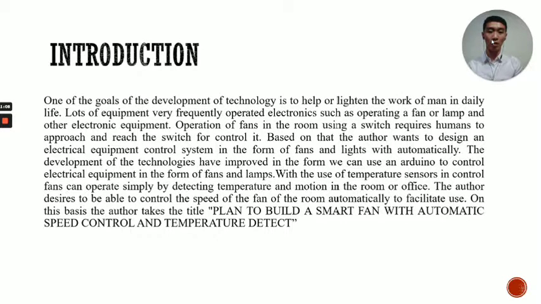Based on this, the author wants to design an electrical equipment control system in the form of fans and lights automatically. With the development of technology, we can use an Arduino to control electrical equipment such as the fan and lamp.